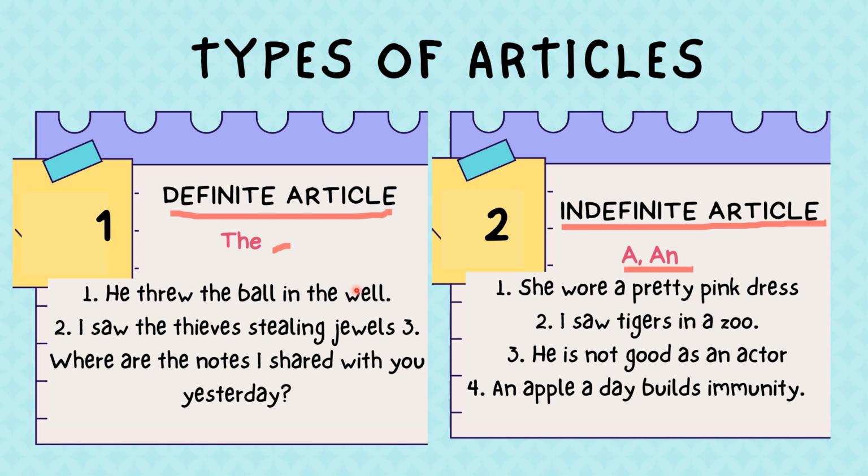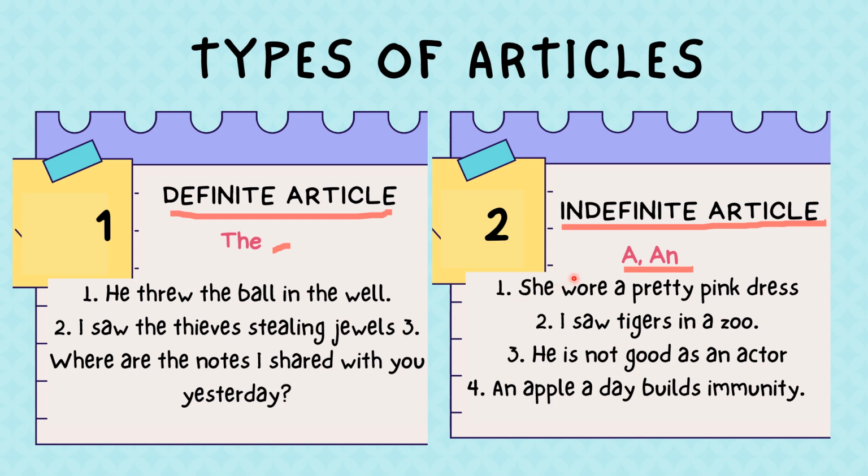So just before the noun, what do we have? We have the. So what is the doing here? The is specifying the noun, that it is a ball, it is a well. That's why we have used the here. Similarly, in the second example, I saw the thieves stealing jewels. The thieves are stealing the jewels, and we are signifying it by using the just before thieves.